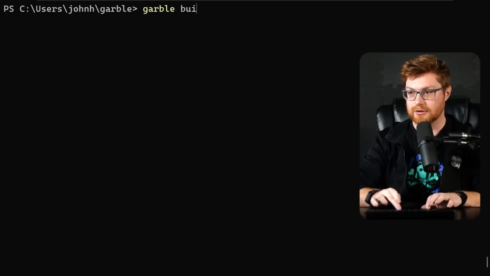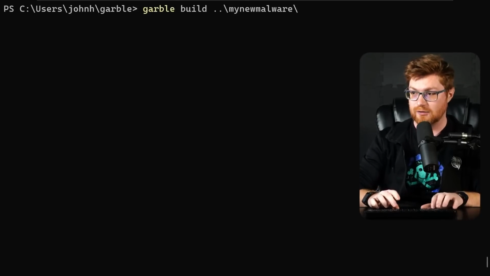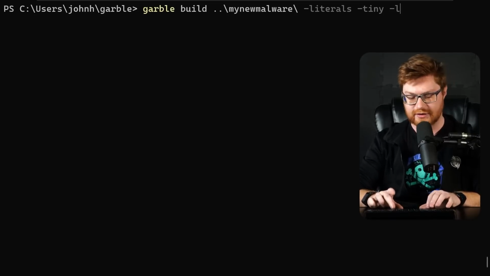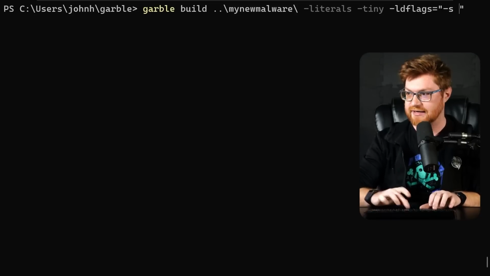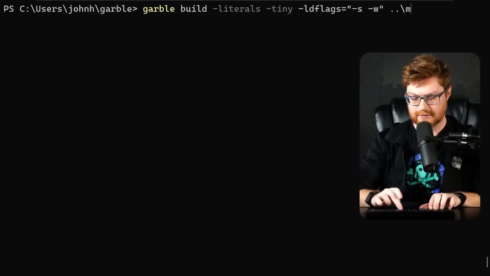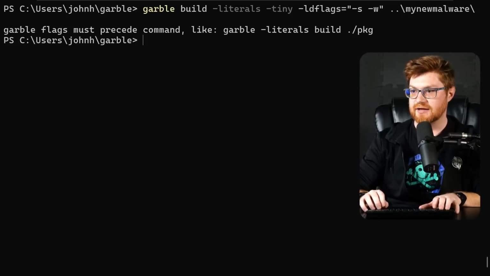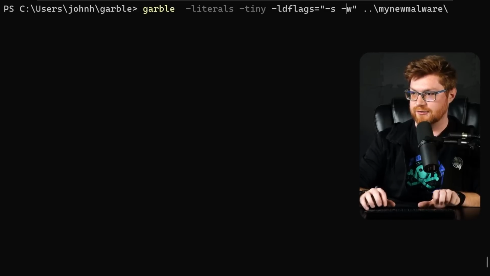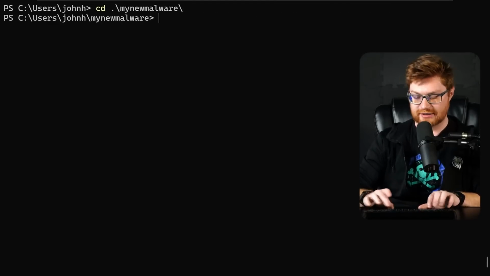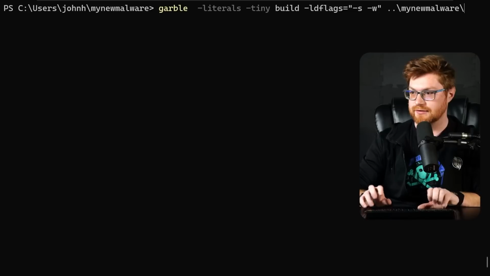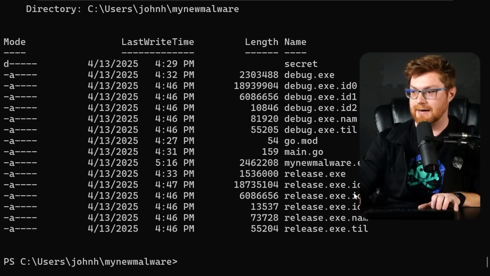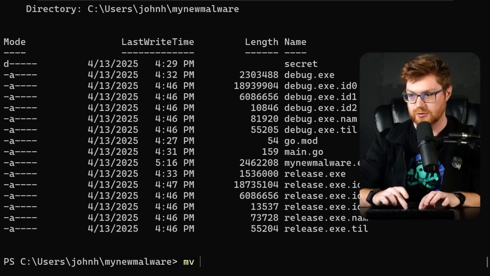But let's garble build my new malware. Let's use those other hardcore parameters like -literals and I think -tiny. Could I also add ldflags for the -s and -w to strip a lot of debug info? Oh, does that need to be over at the end, my new malware? Garble flags must precede commands. Okay, cool. So let's put build at the end there. Will that work? No, hang on. I think we need the ldflags. Wait, let me make this easy and just hop into that directory. So then we can garble build in the current directory just fine. Does that spit it out? Okay, that does. Cool. Now we have my new malware.exe,